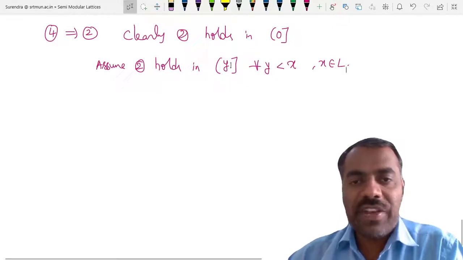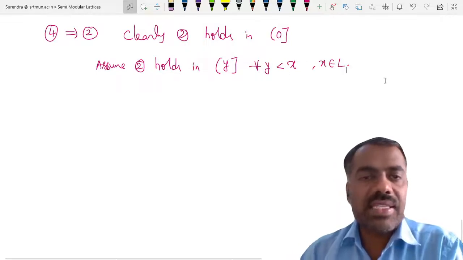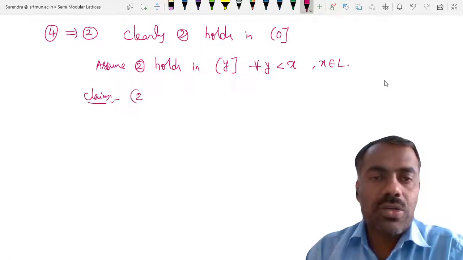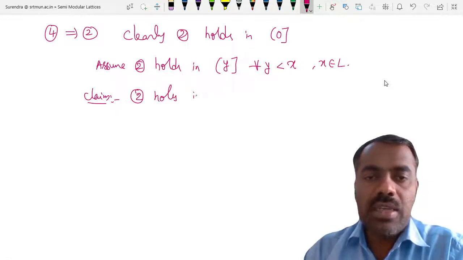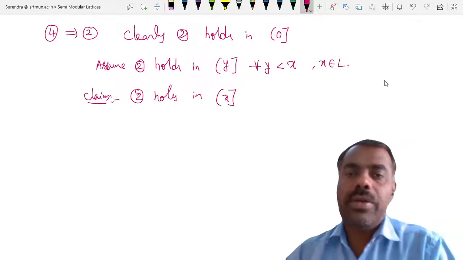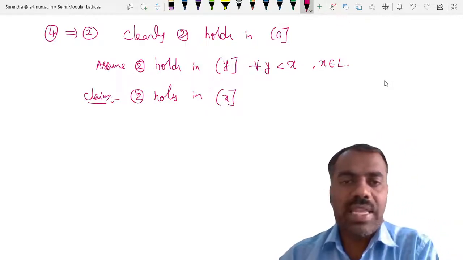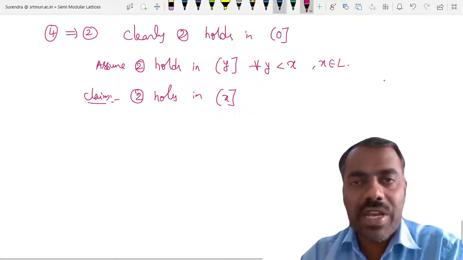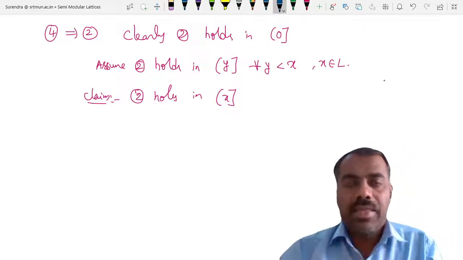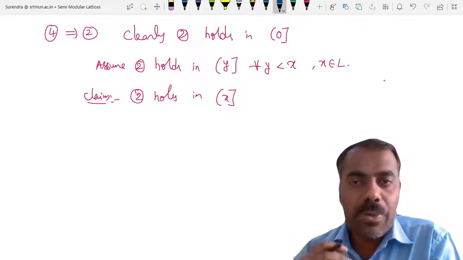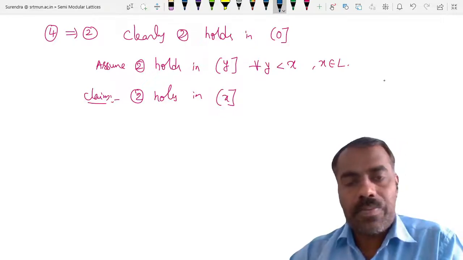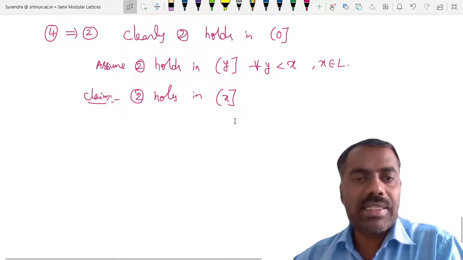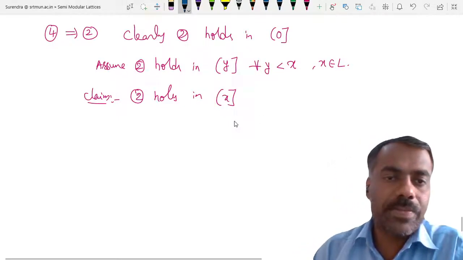So for that, assume that it is true for any y less than x, and our claim is we want to show that 2 holds in x also. Because for any y less than x we are assuming, and then we want to prove that it is true for x also. Is this clear what we are going to prove? The main part is what is given and how we are approaching, that is most important. Then of course we will prove it for any L also. Once we prove 2 holds in x, obviously the condition follows, right?